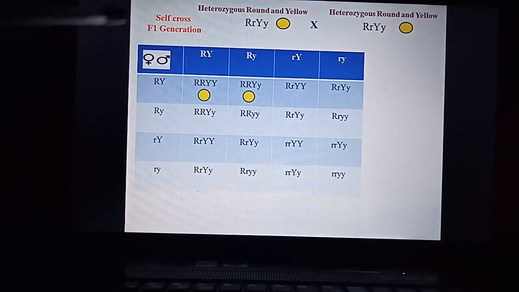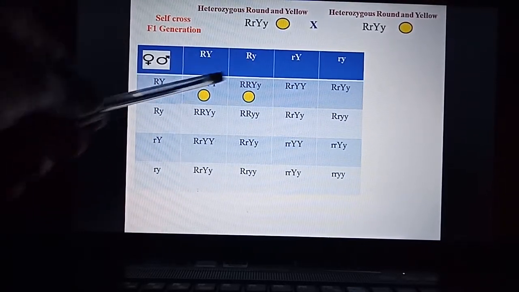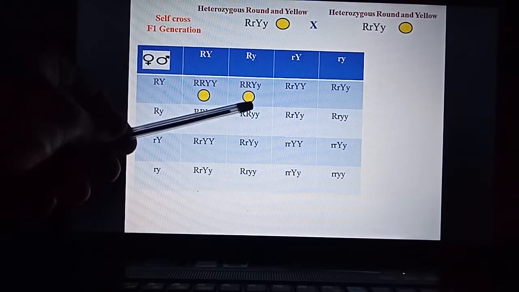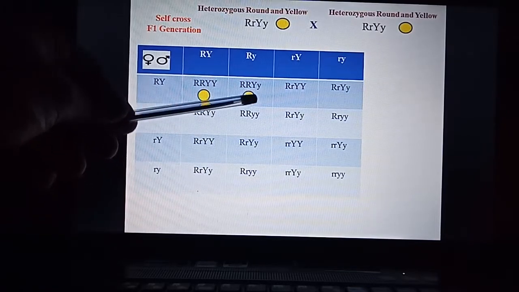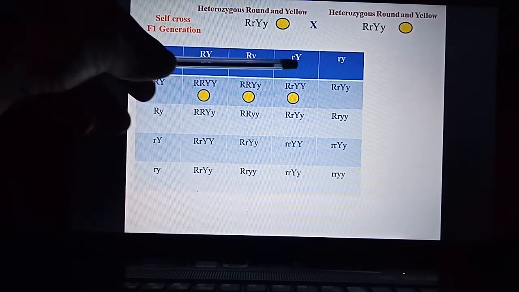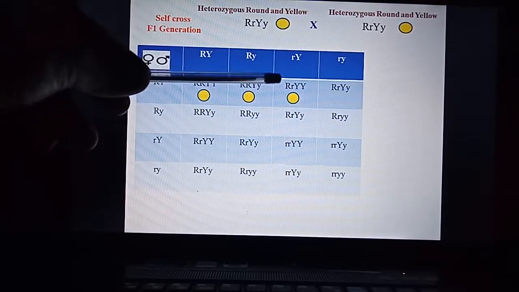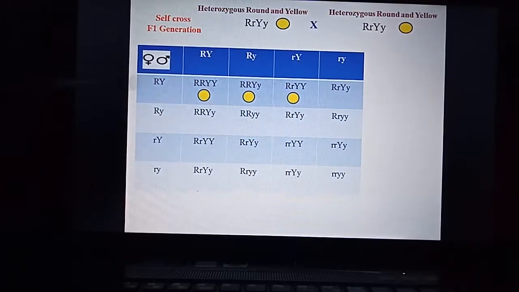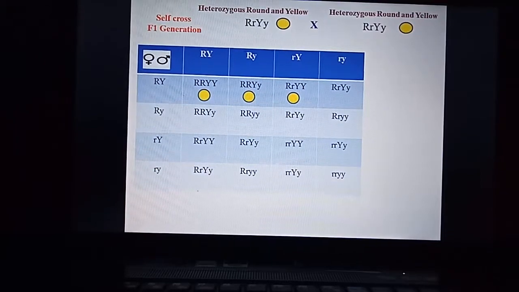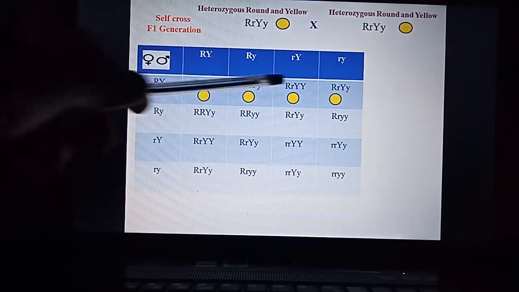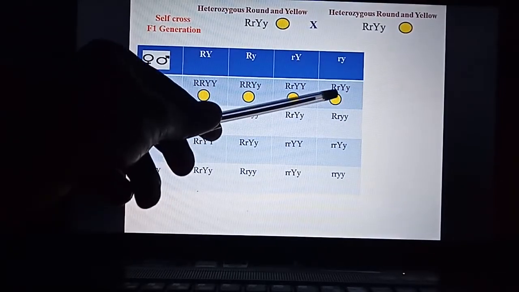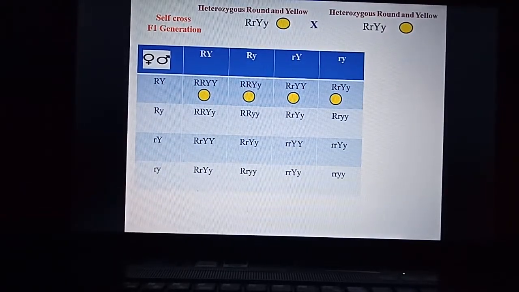Similarly, in the second box, capital R, capital Y, small y. So this becomes homozygous round seed and heterozygous yellow seed. Next, third one, that is capital R, small r, capital Y. So here it is heterozygous round seed, homozygous yellow seed, right? In the last box it is again capital R, capital Y, small y. This is heterozygous round, heterozygous yellow seed.